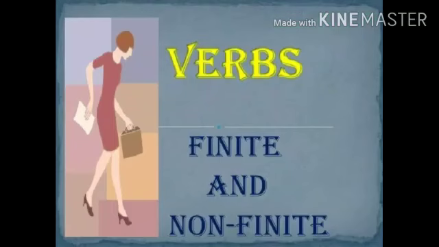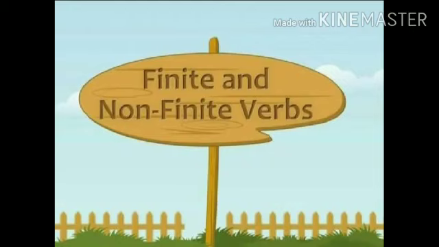Now, let's discuss the next kind of verb, that is finite and non-finite verb. Verbs are divided into finite and non-finite verbs.